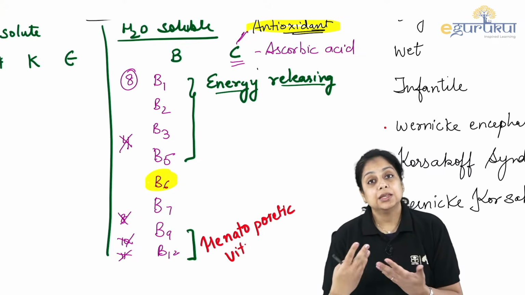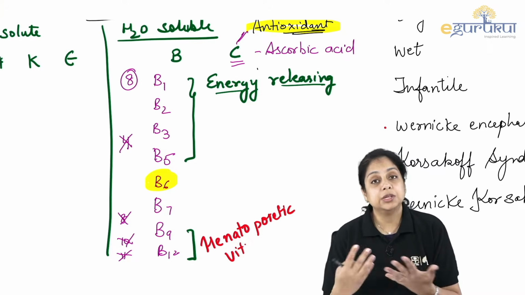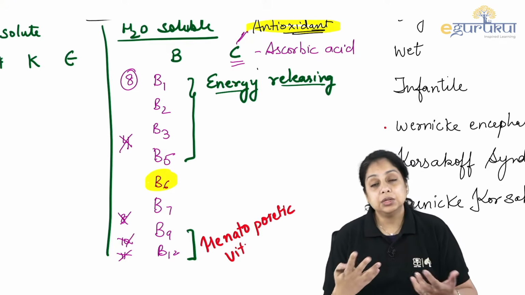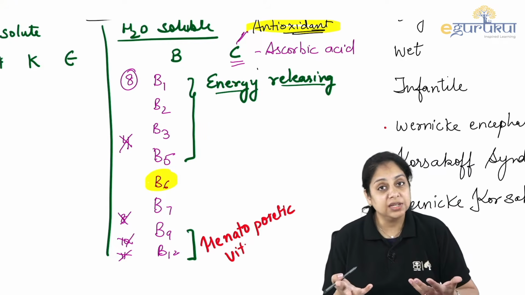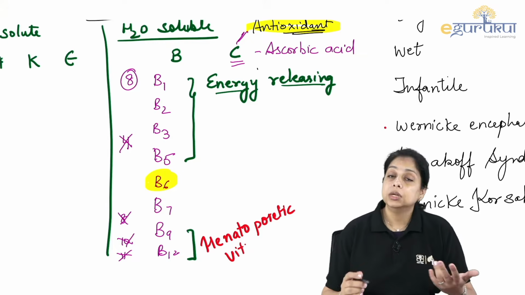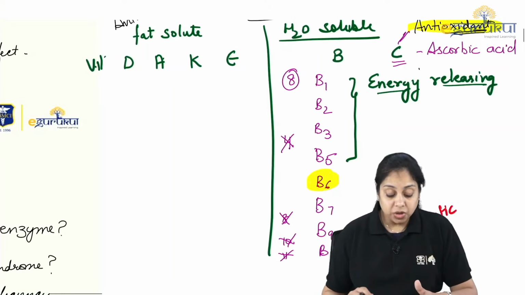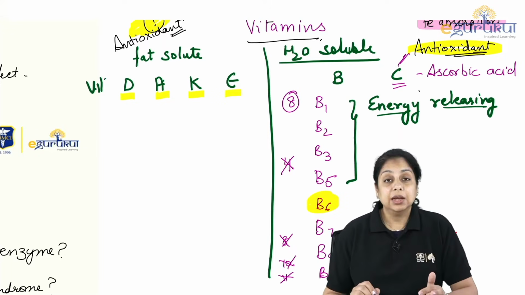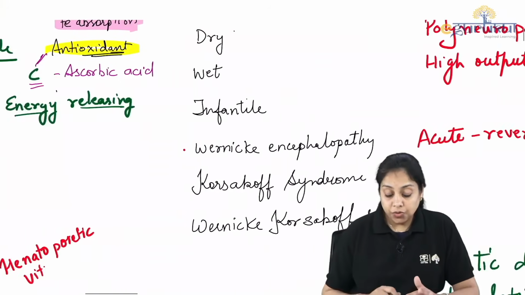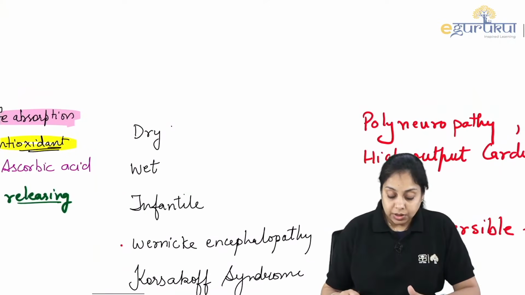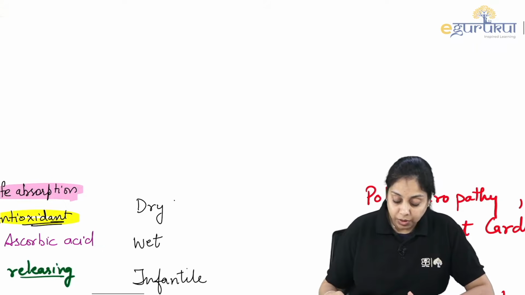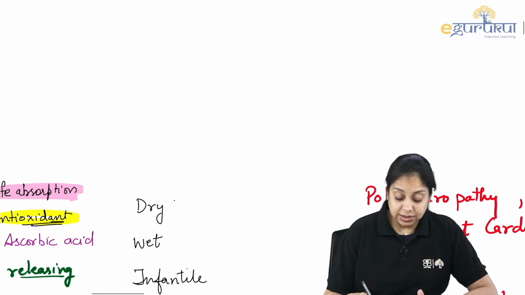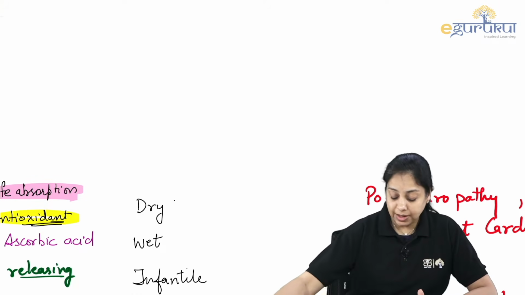Vitamin C is ascorbic acid, antioxidant, helps in absorption of the iron, right? They are interrelated to each other. It is related to the scurvy because of the hydroxylation of the lysine and the proline residue during the collagen synthesis, right? Now about the fat soluble vitamins: vitamin D, vitamin A, vitamin K, vitamin E, right? You should be knowing all of them. So I'm going over a few of the vitamins. So first let's talk about vitamin B1 in detail, a little bit in detail, because there can be a clinical case scenario that can be given to you in the exam.